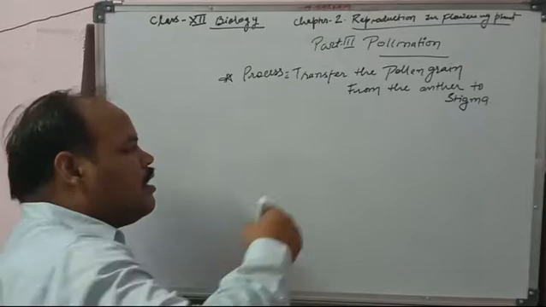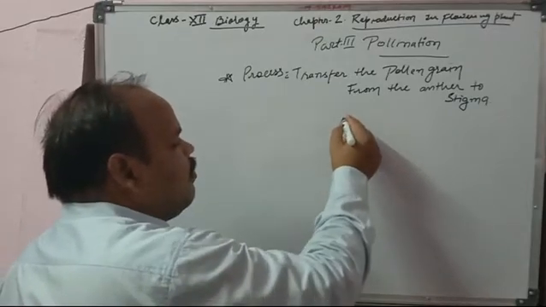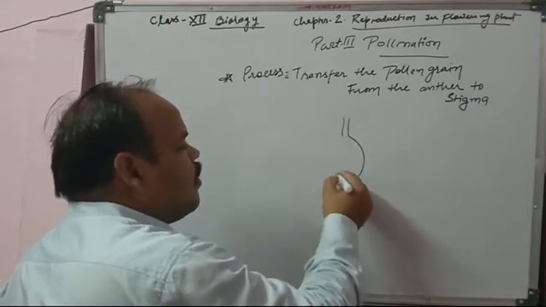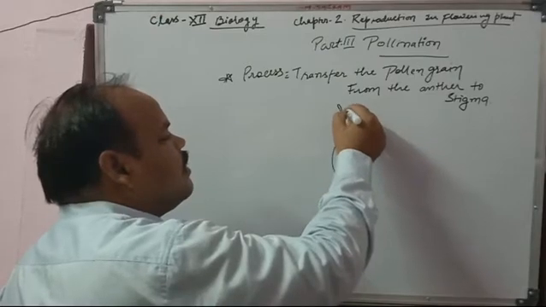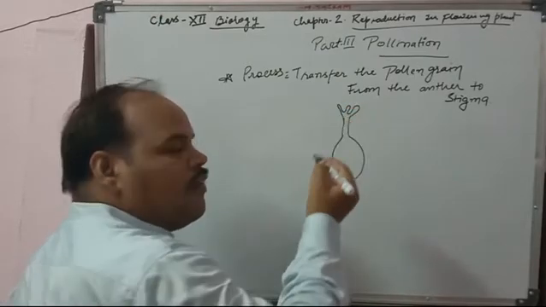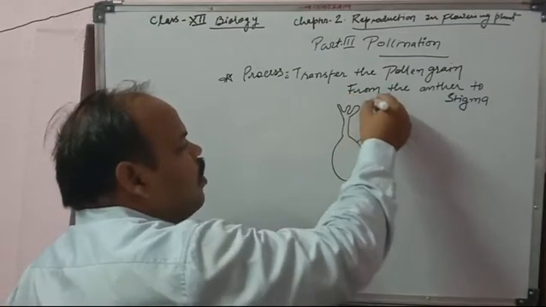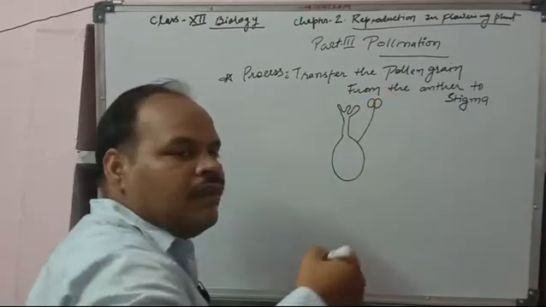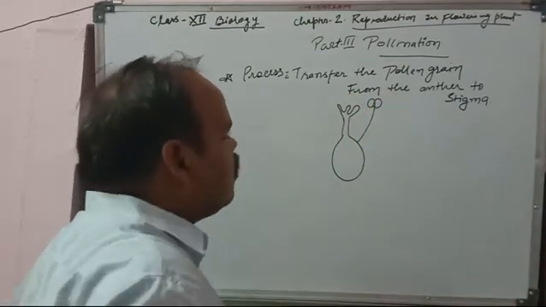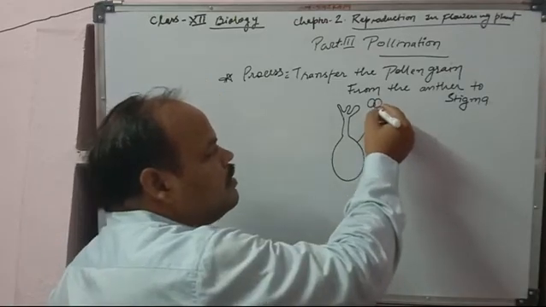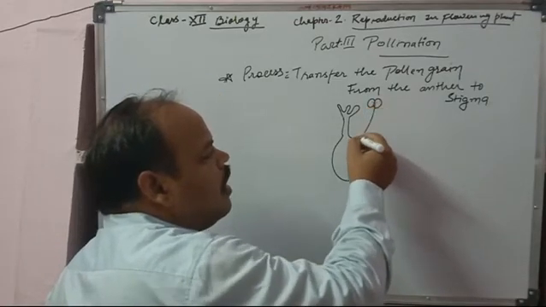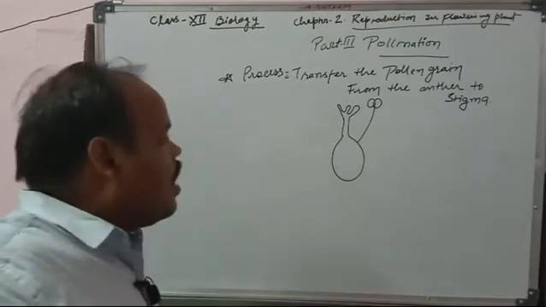You know very well, because before this class we studied it, the portion of the female gamete and the portion of the anther, the filaments, which are included in the flower.